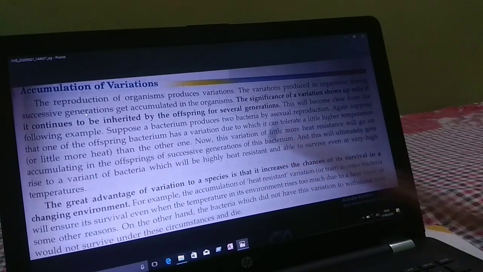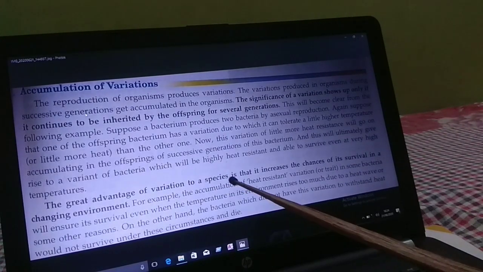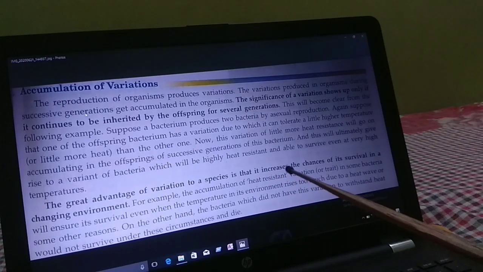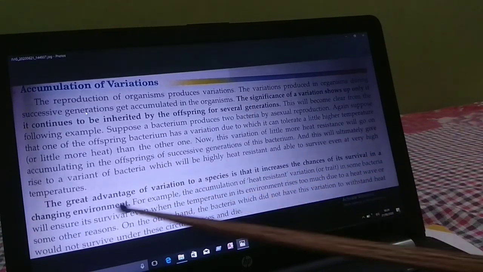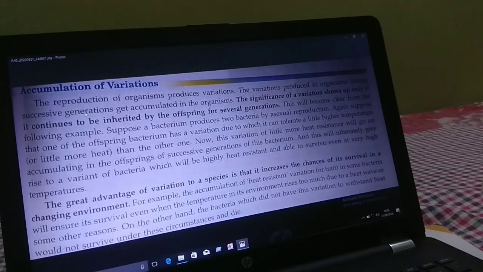So children, what is the advantage of variations? The great advantage of variations to the species is that it increases the chances of its survival in a changing environment.